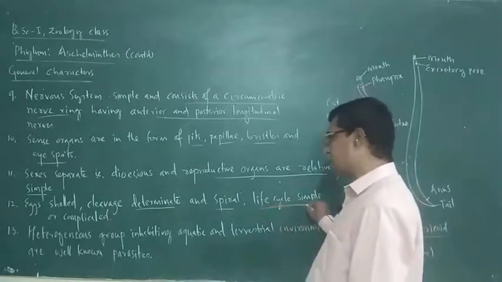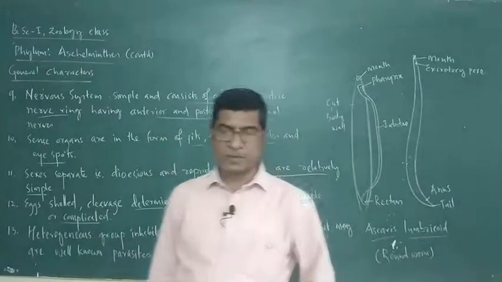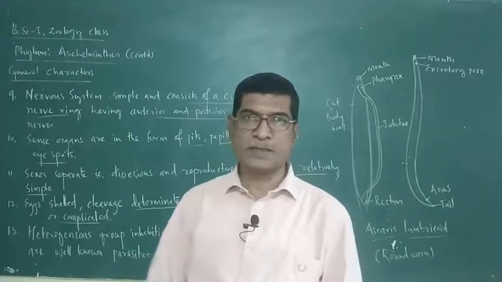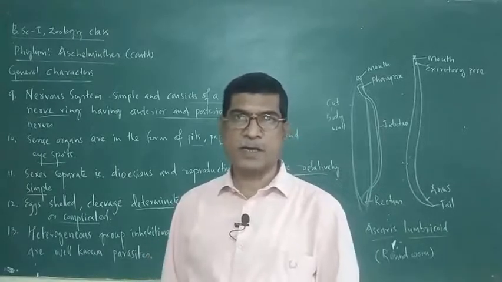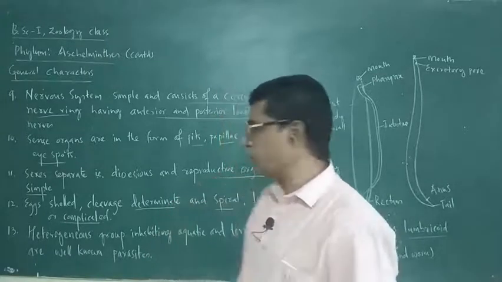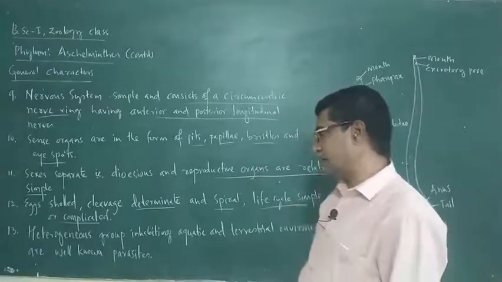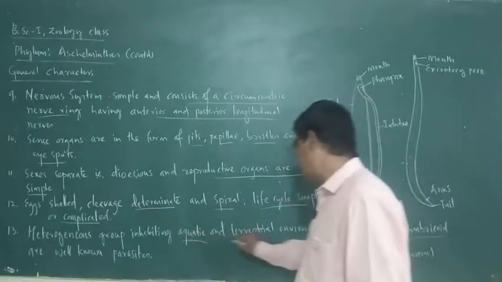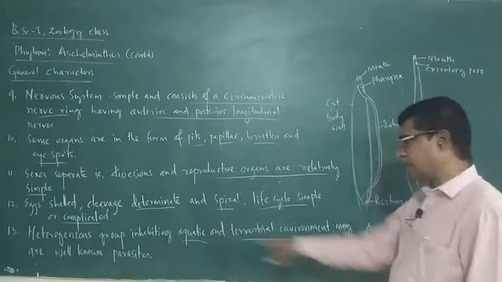Life cycle is simple or complicated. Having no larval stage, some may complete the life cycle in only one host, some others may complete the life cycle in more than one host. So depending upon that, the life cycle may be simple or complicated. Heterogeneous group inhabiting aquatic and terrestrial environments. Many are well-known parasites.